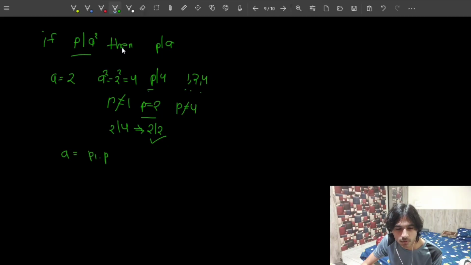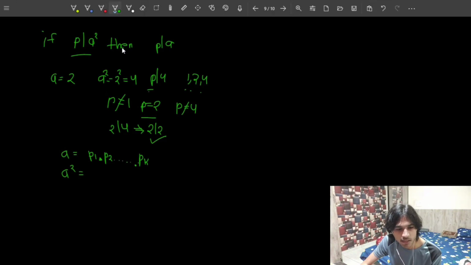Suppose P1, P2 up to Pk. So this is the product of P1 and P2, and this dot simply means that there are other primes in between them, for example, P3, P4 up to Pk minus 1 and then Pk, right? Suppose the prime factorization of A is like this. Then A square is gonna be what?